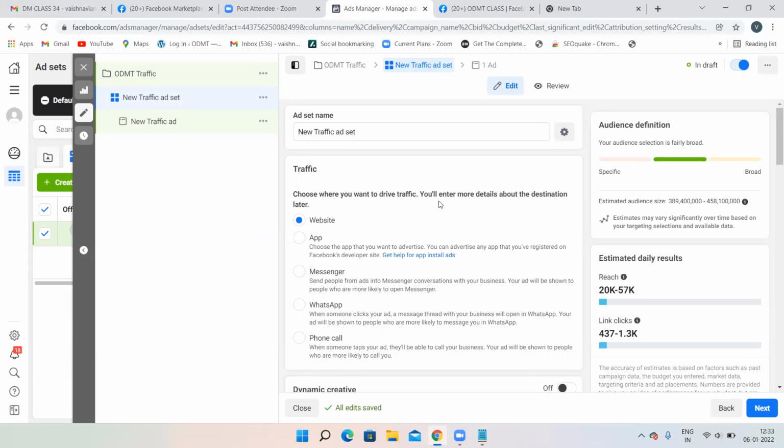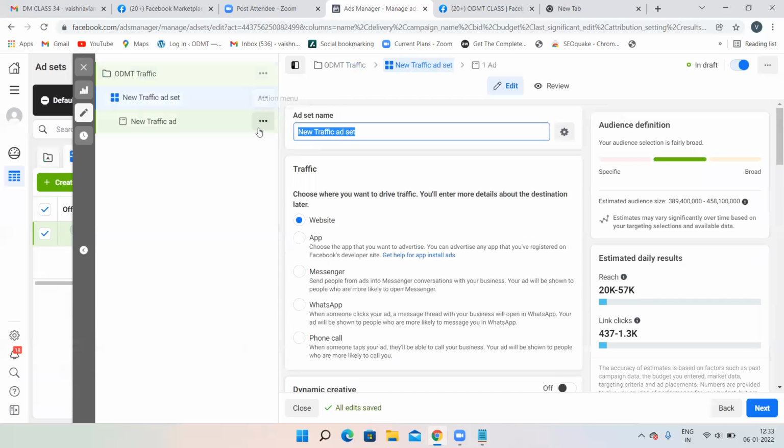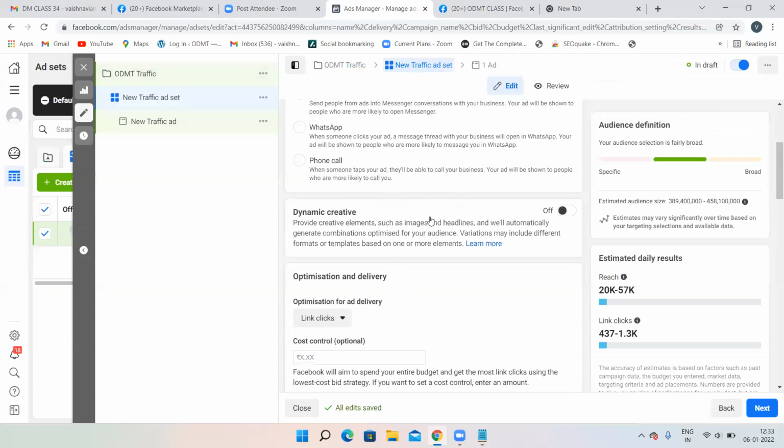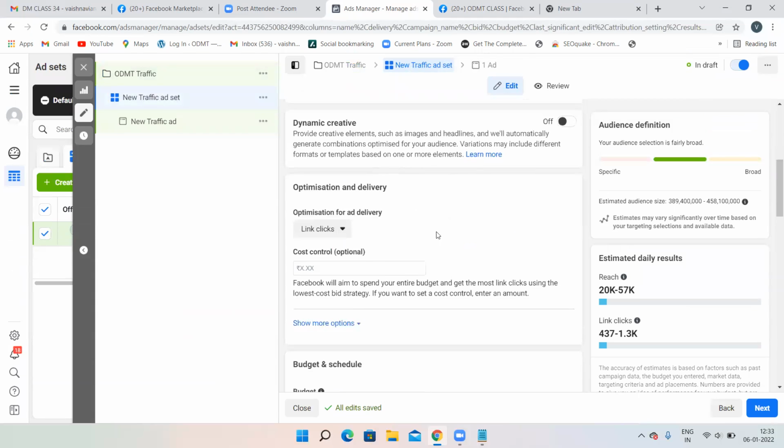This is the only difference. Choose where you want to drive traffic to: your app, WhatsApp, phone calls, or a website. I want traffic from a website only, so I'm clicking on this particular website. By default, it has been taken. Then give some name over here. I have given the ad set name. Then website is selected by default. Then see this option over here.